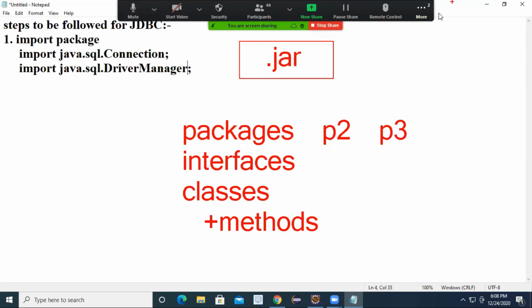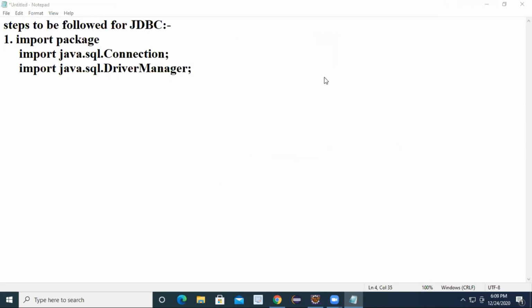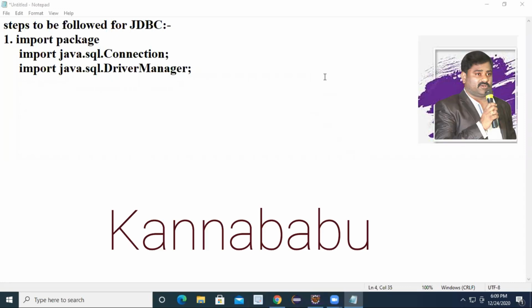These classes consist of what? Methods. Yes or no? So in order to use predefined classes, predefined interfaces or predefined methods, you must have the knowledge on what? You have to import the packages actually. You have to import the package. Is it clear? Then only you can consume the interfaces and classes.